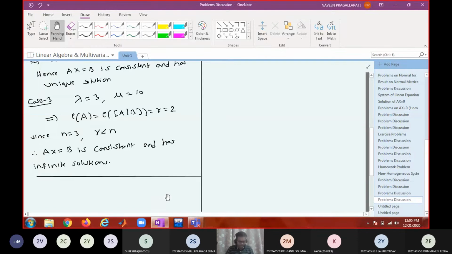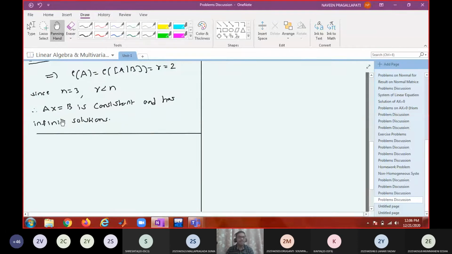So in a similar way, can you take one problem as homework? Okay, so take this. Discuss the nature of the following non-homogeneous system for different values of lambda.